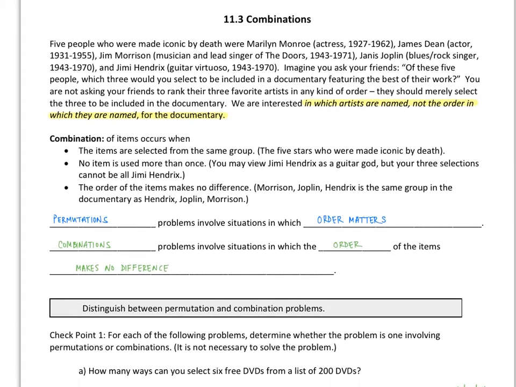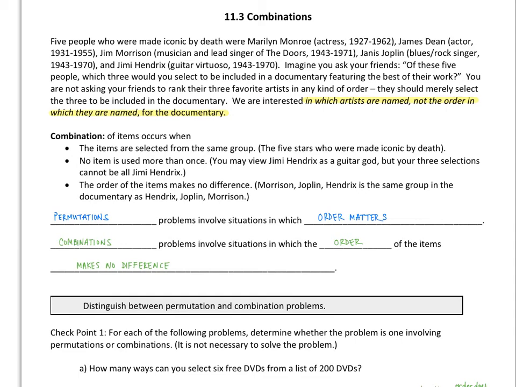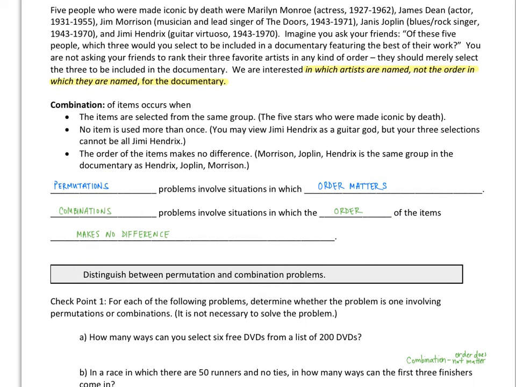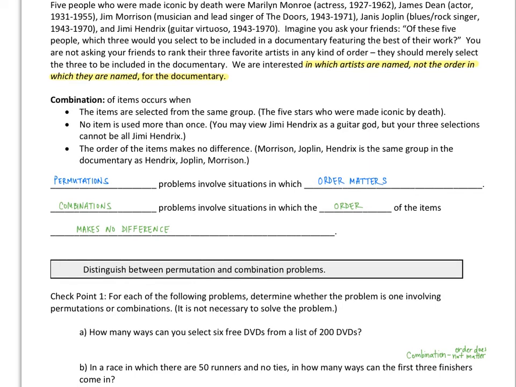For each of these, we're going to determine whether the problem involves permutation or combination. This first one: how many ways can you select 6 free DVDs from a list of 200 DVDs? You have to think, does the order in which I select these matter, or is it just asking me to choose 6? Hopefully you recognize that order doesn't matter here. This is a combination. I just care about getting those 6 DVDs. I don't care about the order in which I get them.